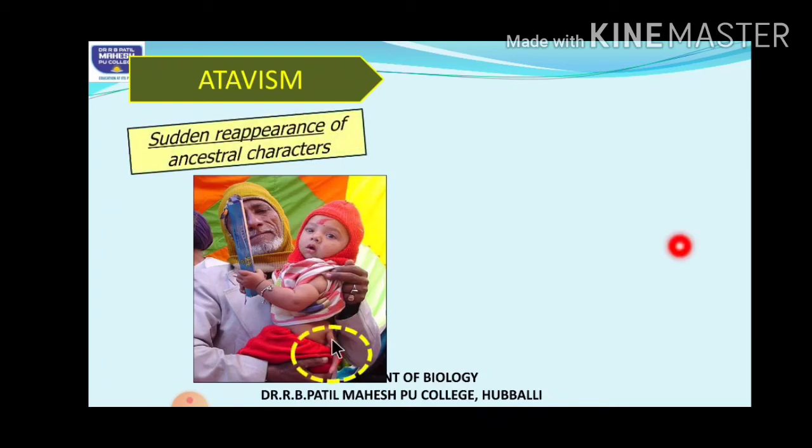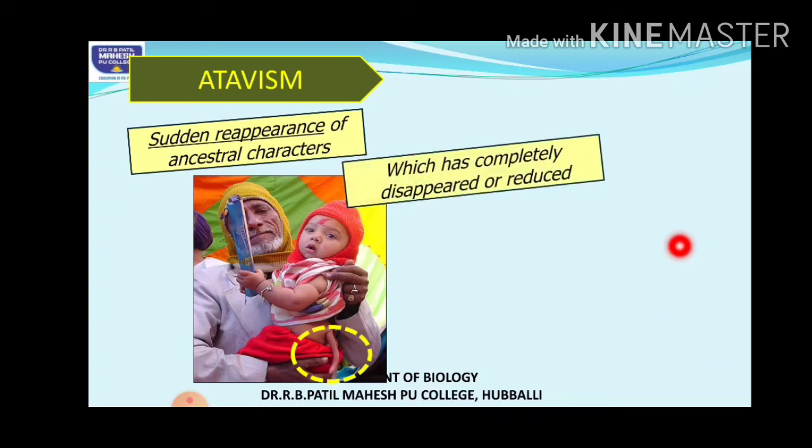So what is atavism? It is the sudden reappearance of ancestral characters which had completely disappeared or reduced. Just now, as I told you about tails, the tail vertebra is highly reduced in humans because we are not using it. But sometimes in some humans, suddenly during the developmental stages, a tail might develop, right?